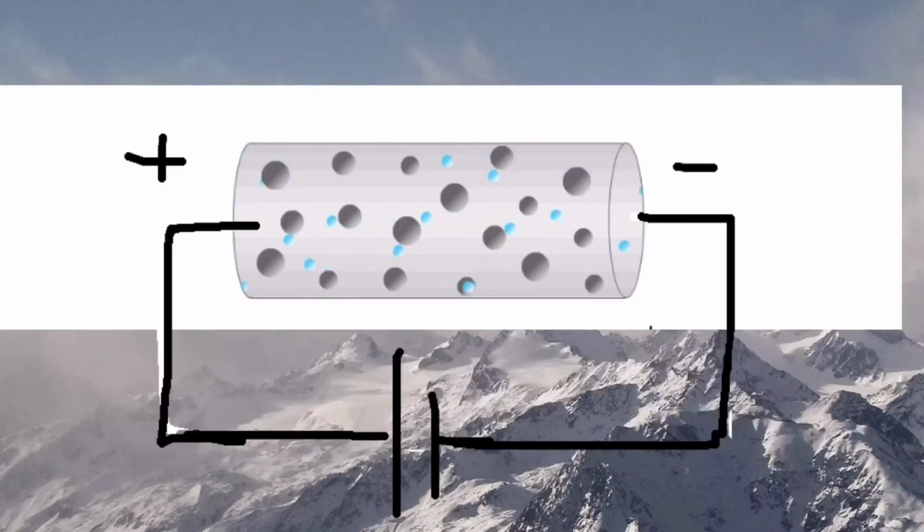But when this conductor is connected with the cell, all the electrons start flowing from the negative terminal of the cell to the positive terminal of the cell. All the electrons start moving in one particular direction. During their movement, they collide with the fixed positive ions and other free electrons of the wire, due to which their speed decreases and their direction of motion also changes.